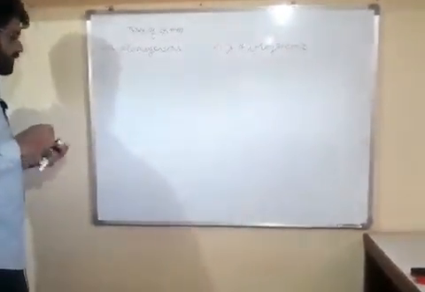So friends, what is a homogeneous system?